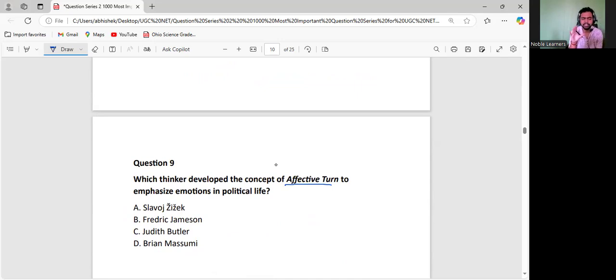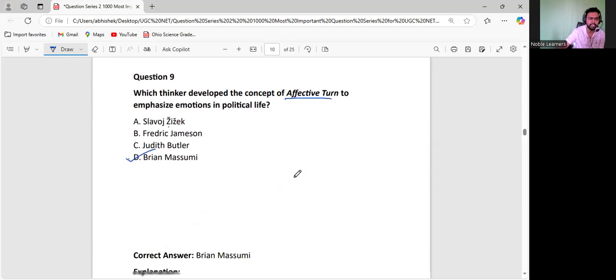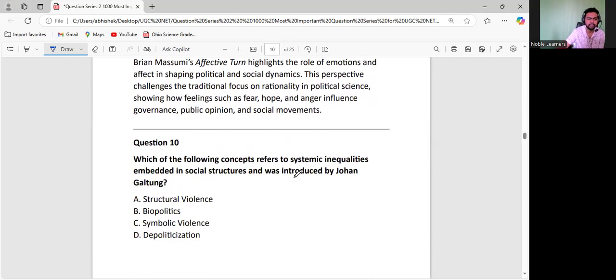So affective turn is all about the emotional exploitation of citizens in a political system. This is called affective turn. So Zizek, Jameson, Judith Butler, and Brian Massumi. Brian Massumi gave this concept. Remember this one. So the option would be D. Okay. I hope you get this one. Now let us go to the next one.